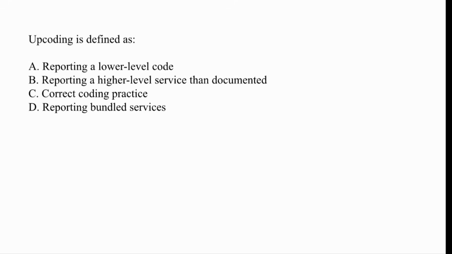The correct answer is reporting a higher level service than documented. That is option B. Why? Because upcoding means assigning a code that reflects a more complex or expensive service than what the documentation supports. So it is a compliance violation and it can lead to audits, penalties and legal action. So you should never assign a code which is for a more complex procedure than what is actually performed. Okay? Next question.